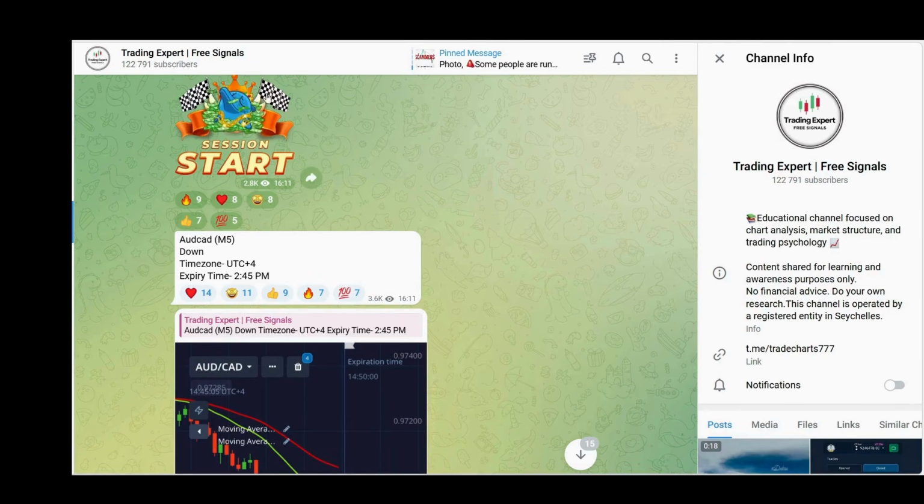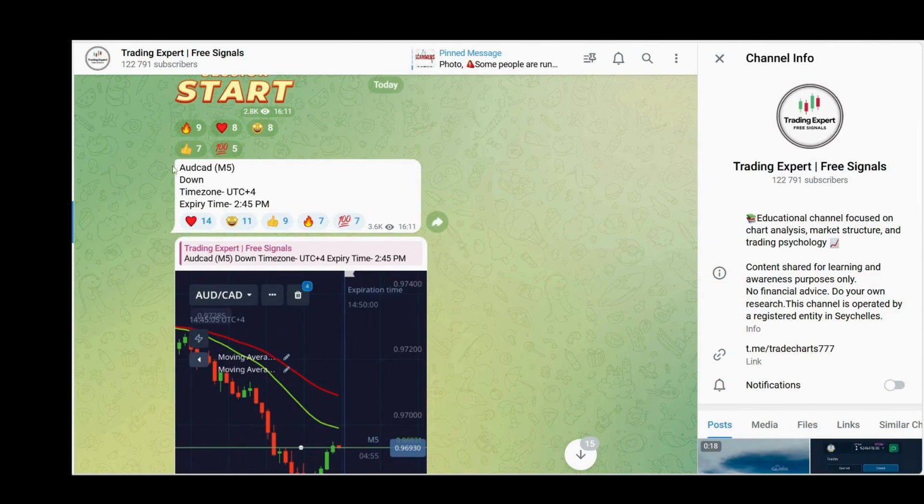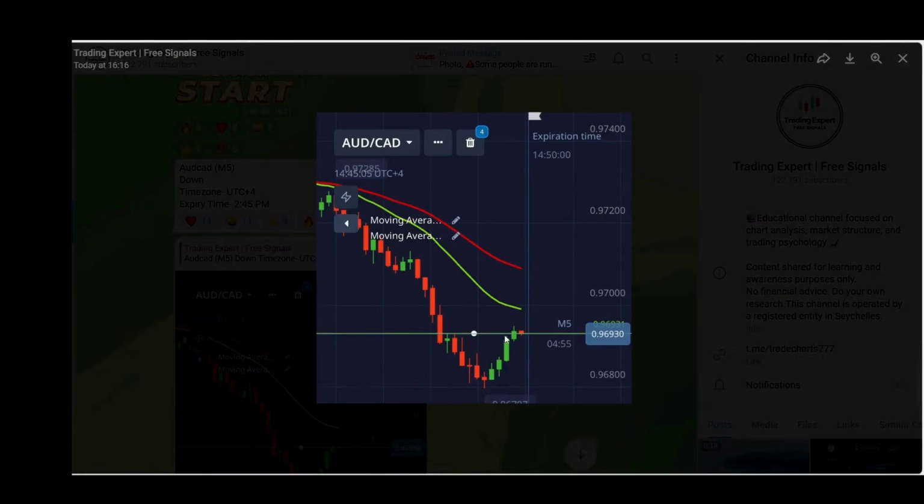The session started and this was the free signal on AUDCAD for a downside move. Let me explain the trade. We got the entry above the level, and from that level, it was a clean win. So, we won our first trade.